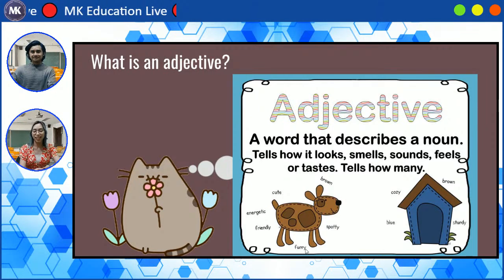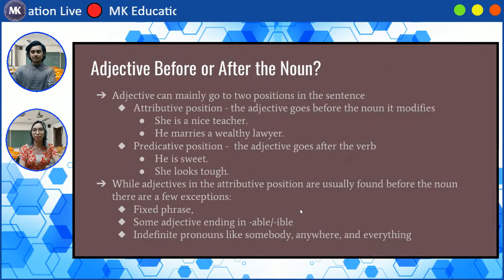Those are called adjectives. And also here in the doghouse, there are also words, and these words are also adjectives. Words such as cozy, blue, sturdy, and brown. So adjectives are words that describe a noun.